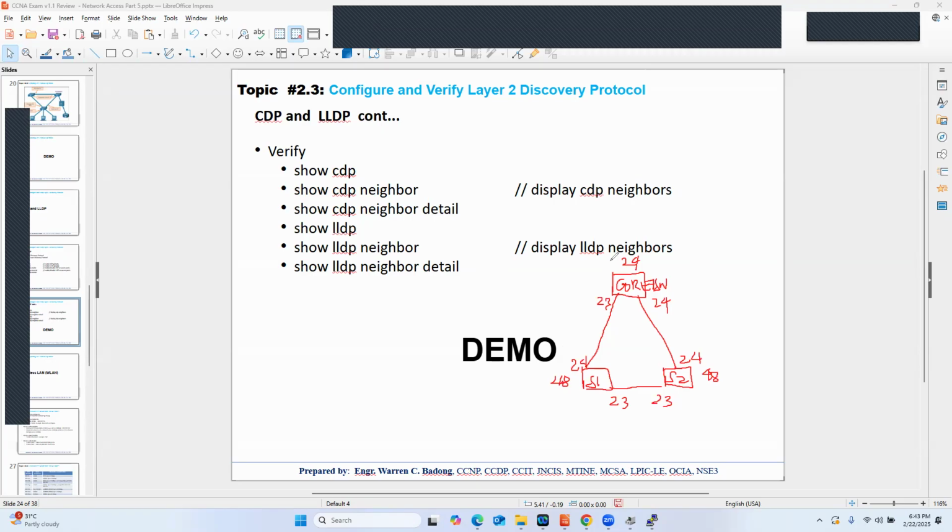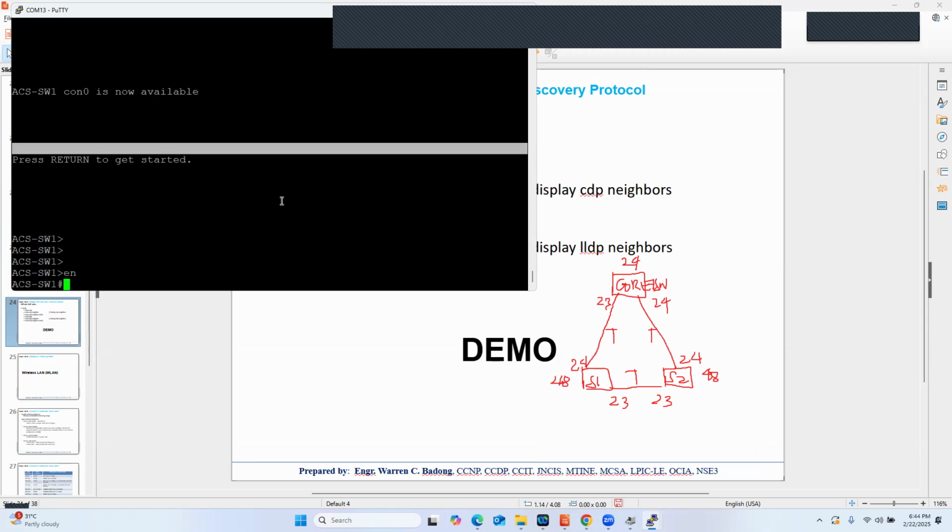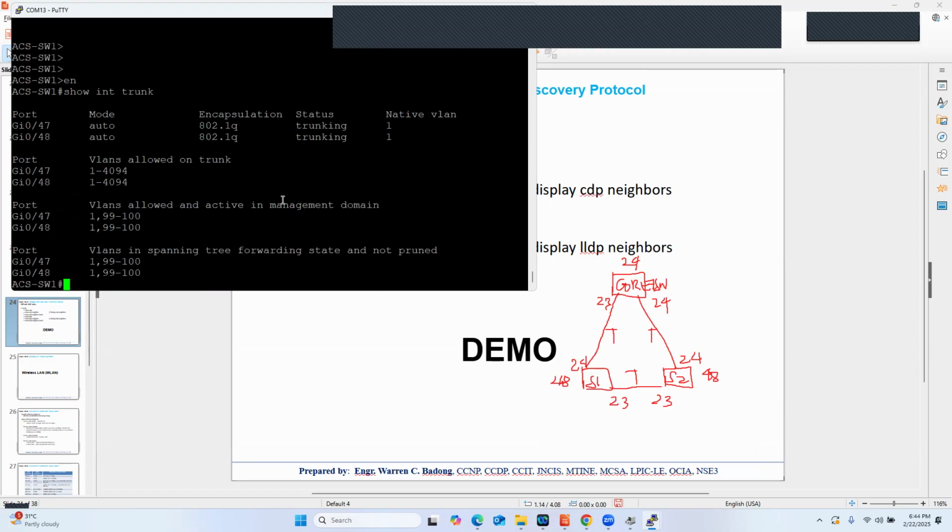Now, one thing to note here is that these links are already configured as trunk. So this is a trunk, this is a trunk, and this one is a trunk. So let's see that in the CLI of switch one. Enable, show interface trunk.